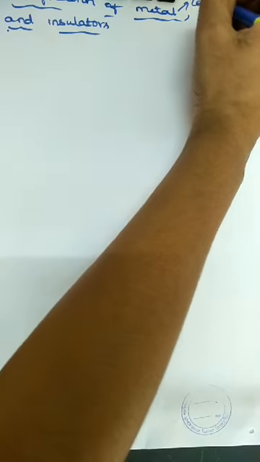If you take a metal as a conductor, depending on the value of energy gap, solids are classified as conductors, semiconductors and insulators. In some conductors, there is a small energy gap between valence band and conduction band.